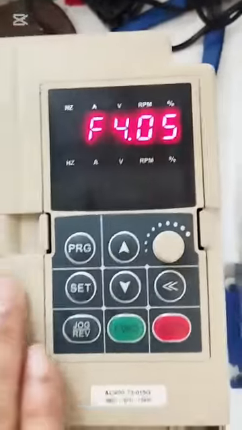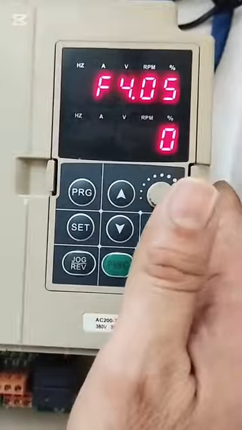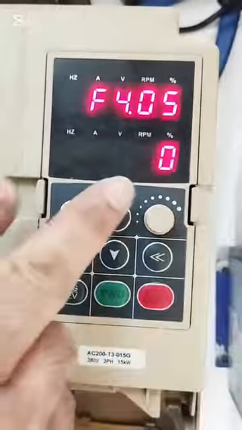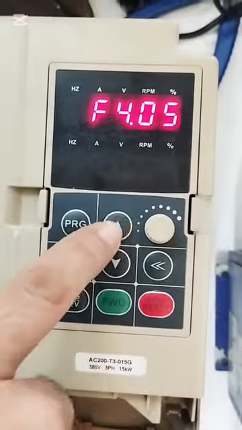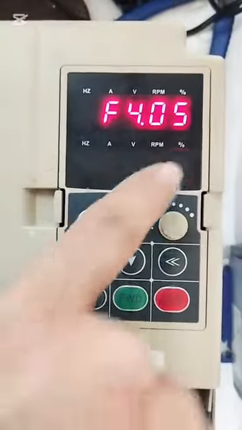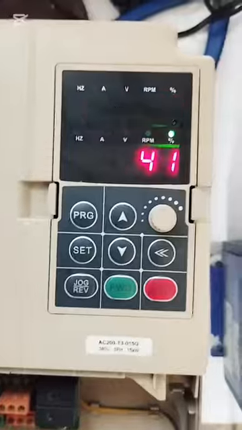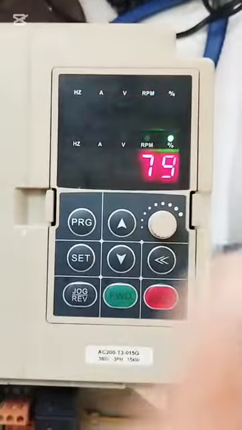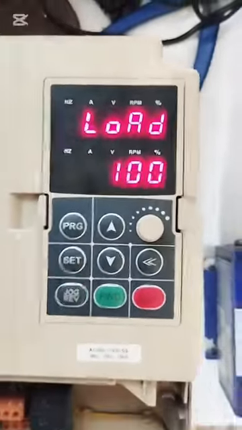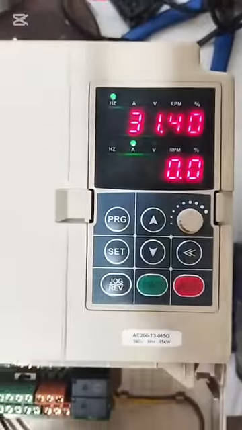To send the parameter from the keypad to the inverter control card, you need to set 2. Press the set switch, then press load. The parameter is loading from the keypad to the inverter. Done.